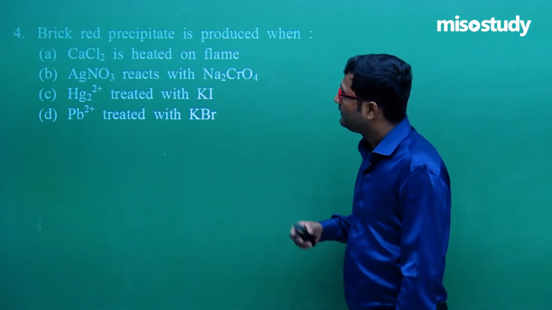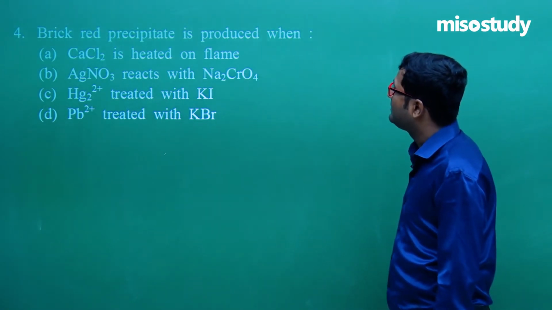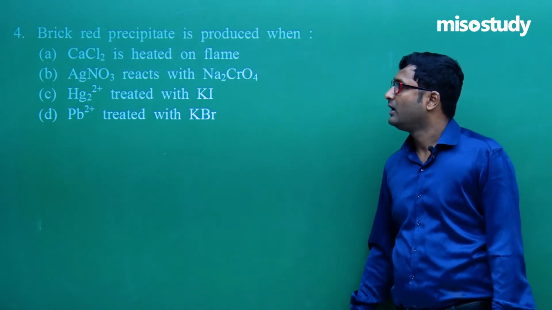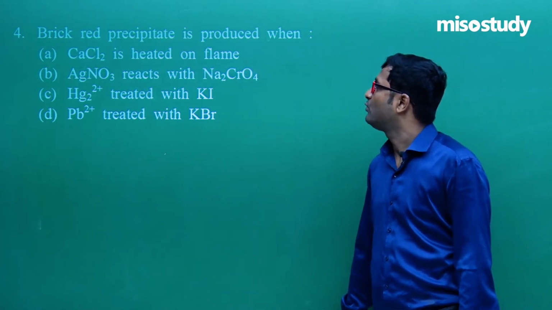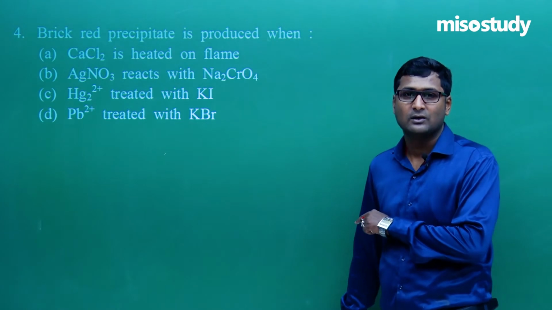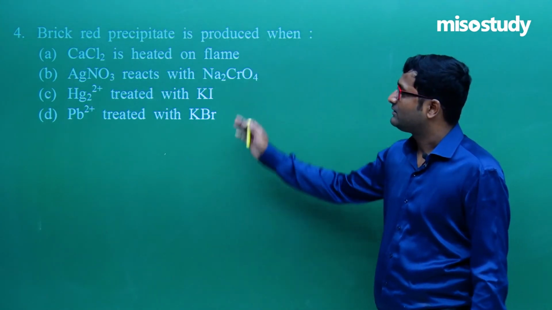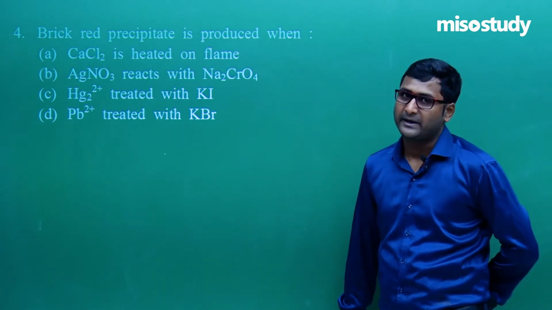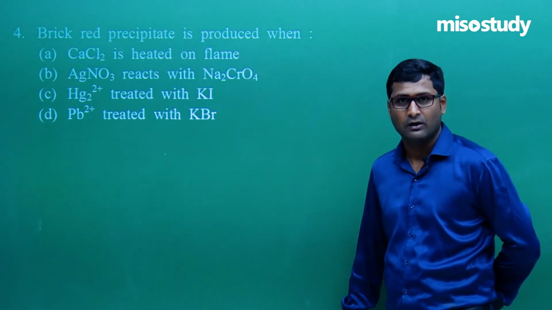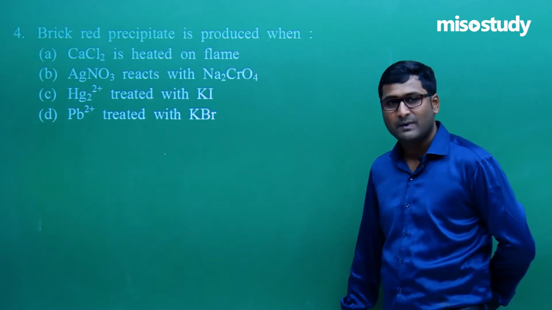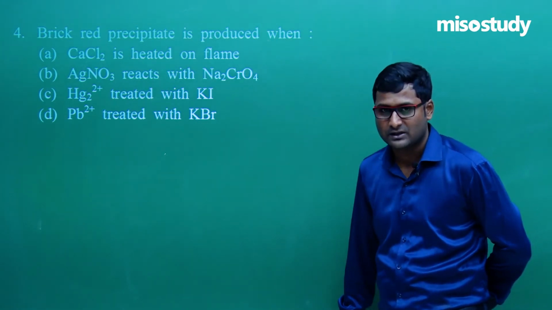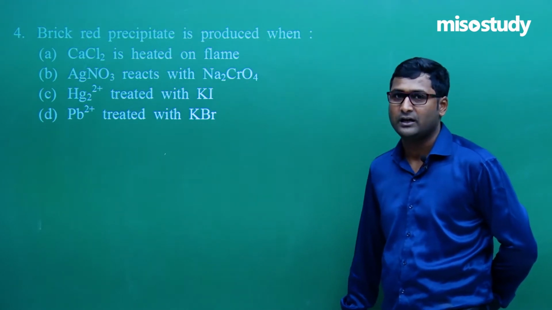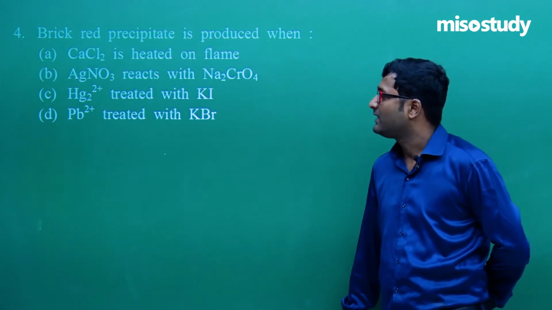Now tell me, a brick red precipitate is produced. It is a simple question, a completely memory based question. Brick red precipitate is produced when? Look at the question, friend. Now it's your turn, you have to reply. Look at this, brick red PPT, a completely theory based question. Think on it, revise my notes, then definitely you can solve such kind of questions. Again I am giving you a few seconds, think on it. What is given here? It's very simple.